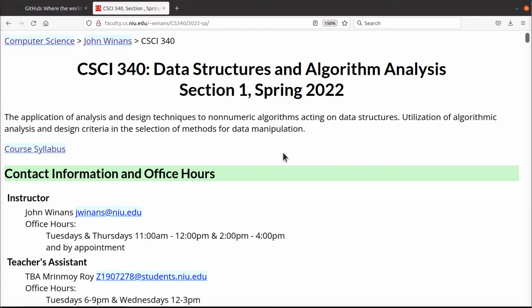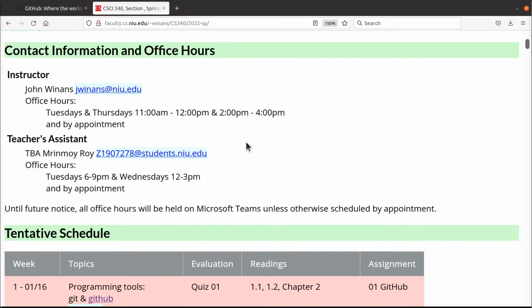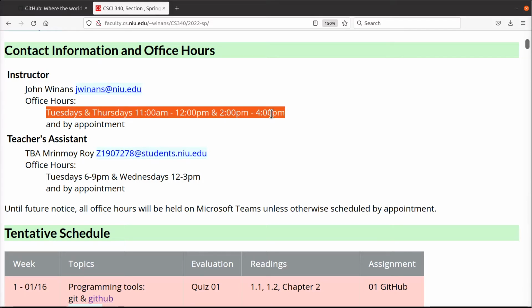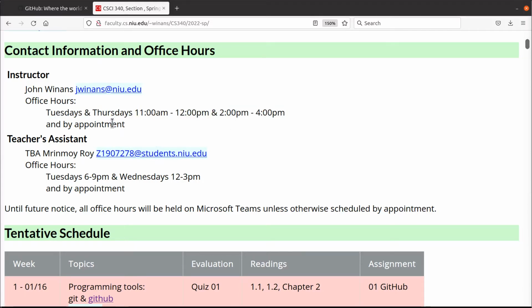The course website includes a link to the syllabus. We'll talk about that in a minute. And it includes information about your instructor, myself, how to email me. My office hours will be on Tuesdays and Thursdays at these times. And if that doesn't work for you, you can send me an email. Just schedule an appointment. We'll find some other time when we're all available.